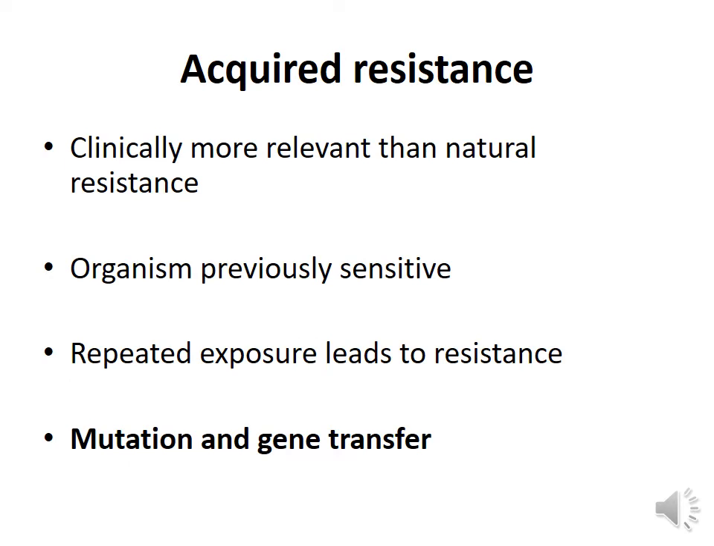Acquired resistance is the resistance which is acquired as a result of persistent exposure of the microorganisms to the antimicrobial agent. That means in the beginning the microorganism was sensitive to the antimicrobial agent, but repeated exposure to the antimicrobial agent results in the acquisition of resistance. Clinically, acquired resistance is more important than natural resistance. Now, acquired resistance is of two mechanisms. It is mutation and gene transfer.